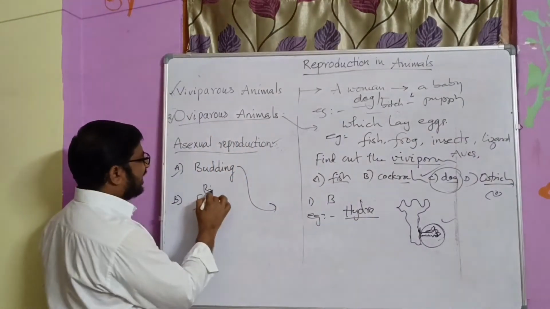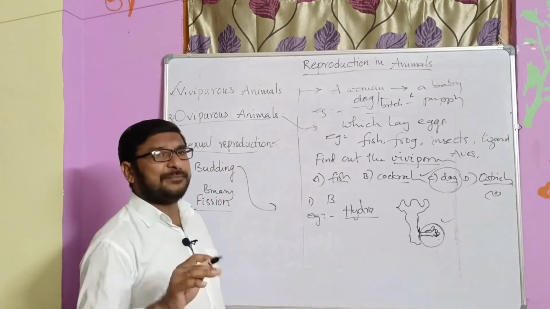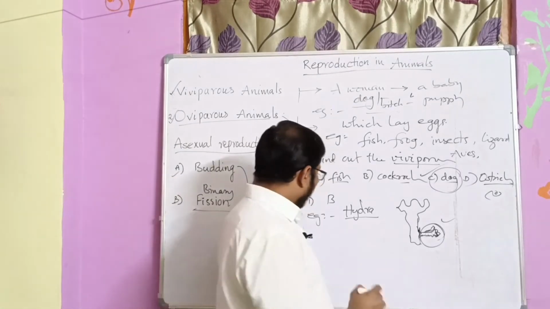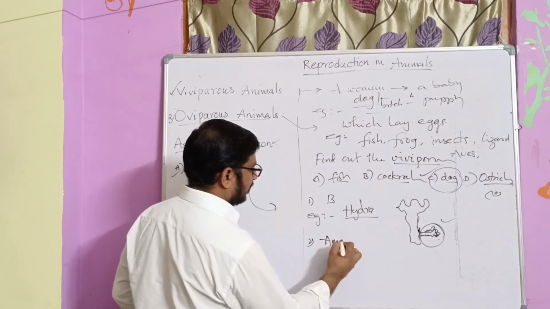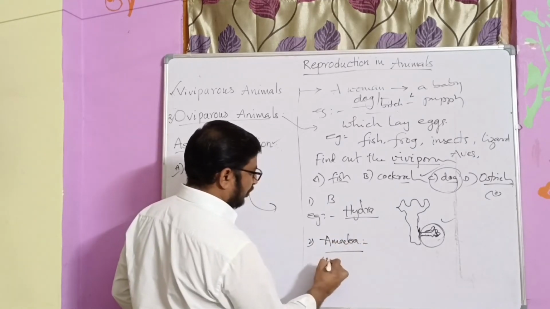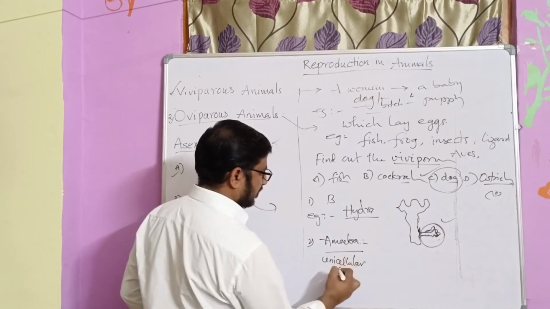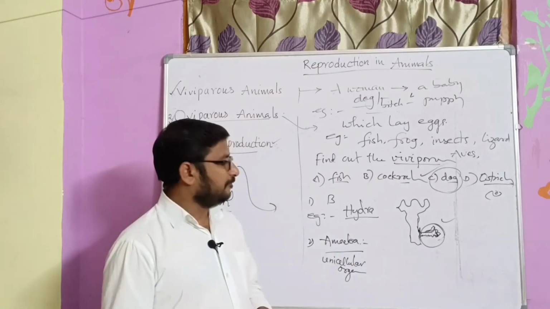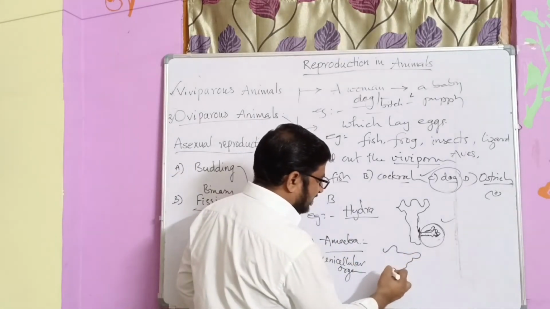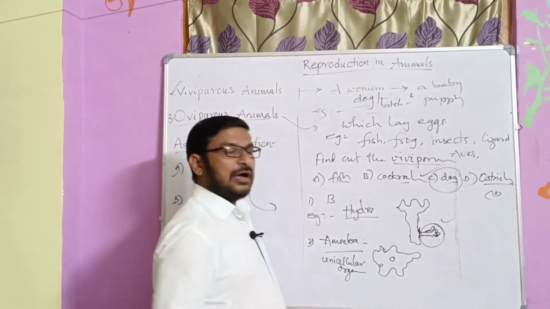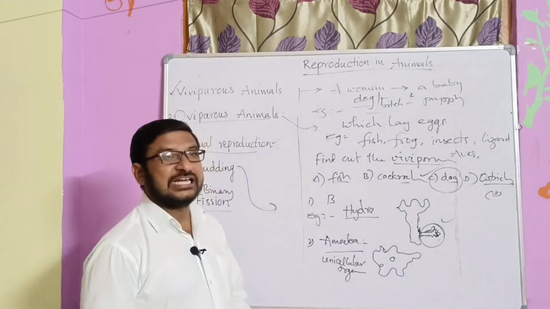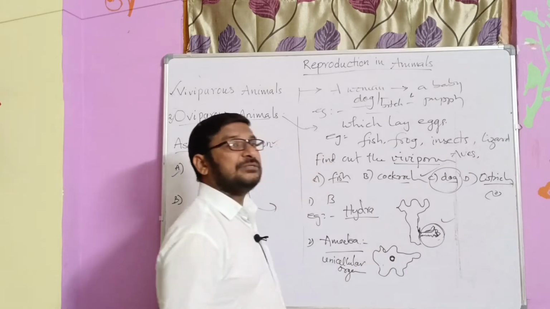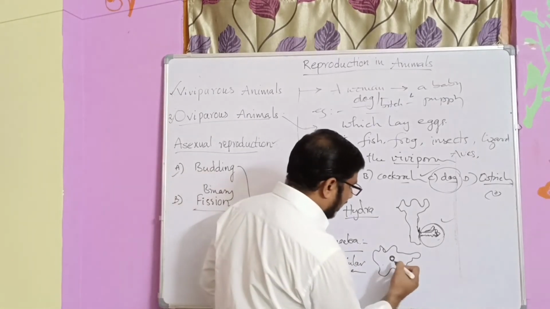Next, binary fission. Binary fission is a mode of asexual reproduction. We can see it very clearly in amoeba. As we know, amoeba is a unicellular organism. It has only one cell in its body, right? So amoeba is a protozoan, a single celled organism, and when the nucleus of amoeba is matured,